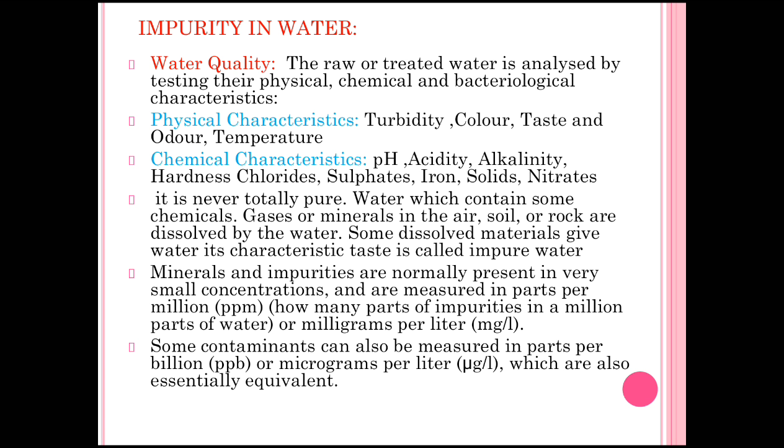Turbidity, color, taste and odor, and temperature are the physical characteristics, while pH, acidity, alkalinity, hardness, chloride, sulfide, iron, solids and nitrates are the chemical characteristics.